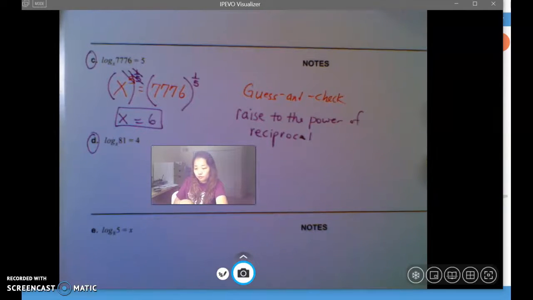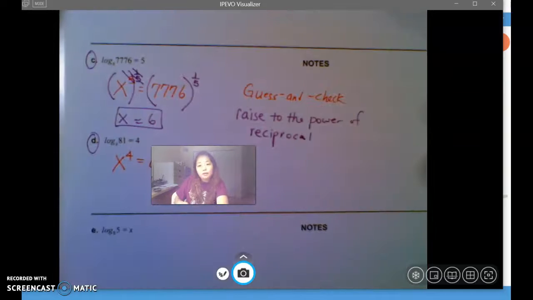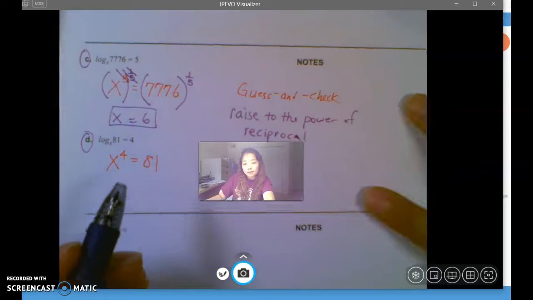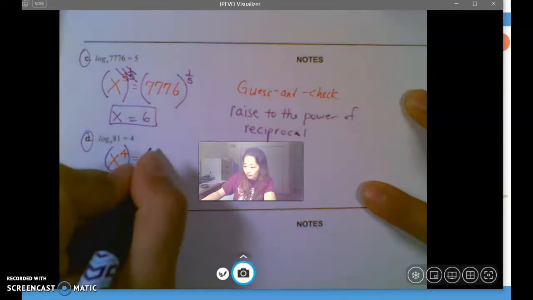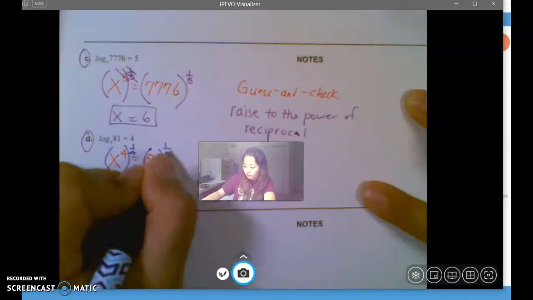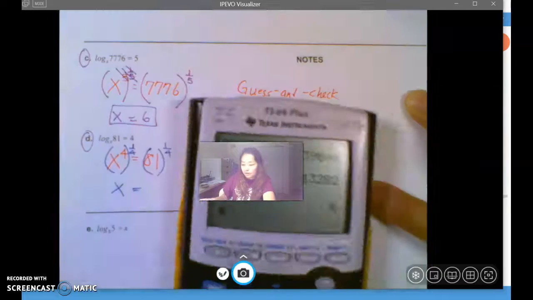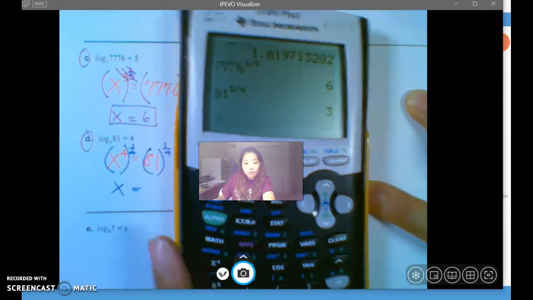So let's try one more. X to the 4th is 81. Okay, if you don't want that X, raise the power of the reciprocal. So 1/4. 4 times 1/4 is 1, so that's gone. 81 power 1/4. Enter! 3!